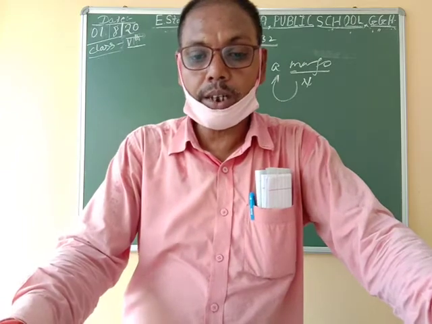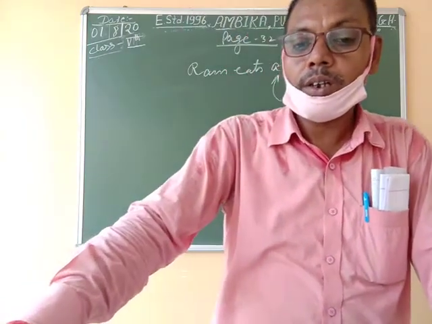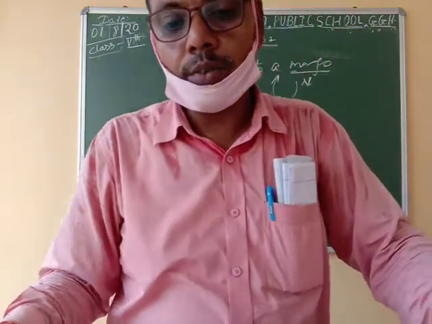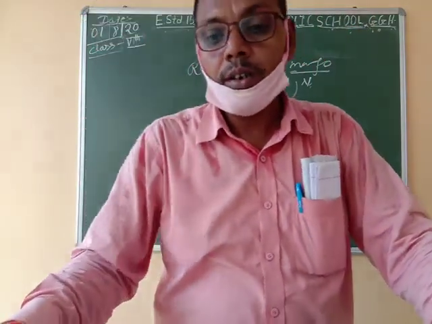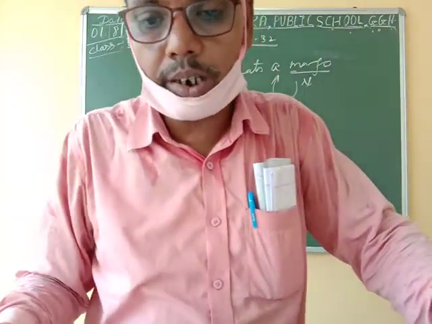My parents spend a lot of money on our health and education. Okay? So uncountable noun के पहले हम लोग determiners का यूज नहीं करेंगे.